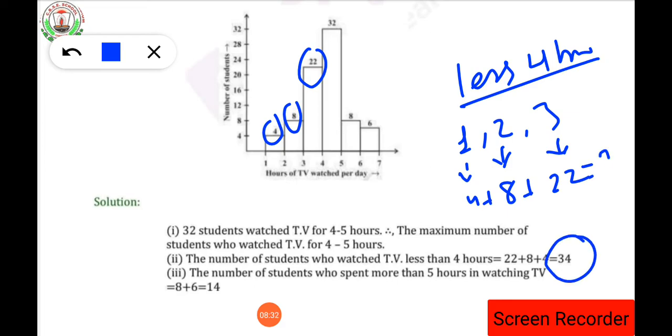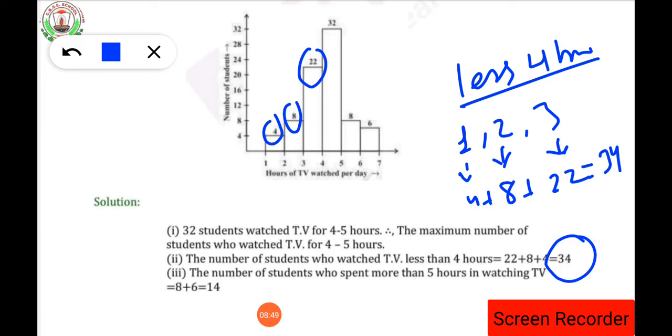Have you understood how much the answer is? That is 34. So this is the required answer. The number of students who watched TV less than 4 hours is 34 students. So have you understood up to here?